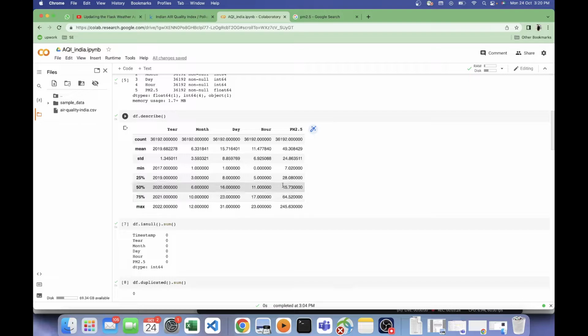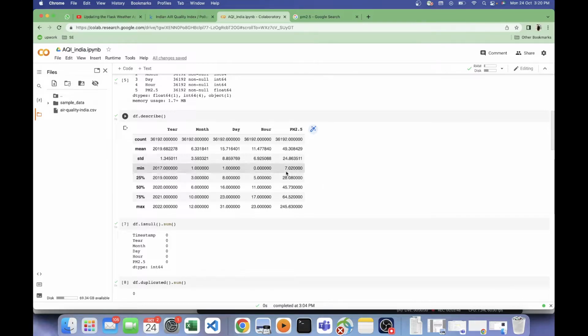Okay, 45 is not a good number, because we just saw that below 12 is healthy, and above 35 is for sure unhealthy. So from this itself we can have an idea that the air quality index is not proper throughout the years.